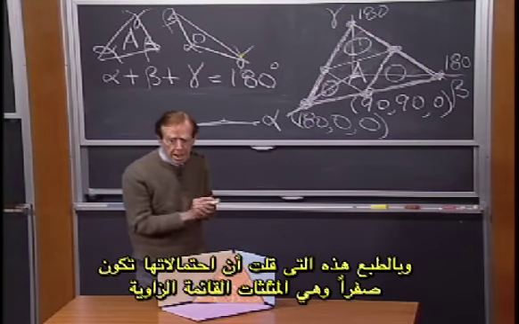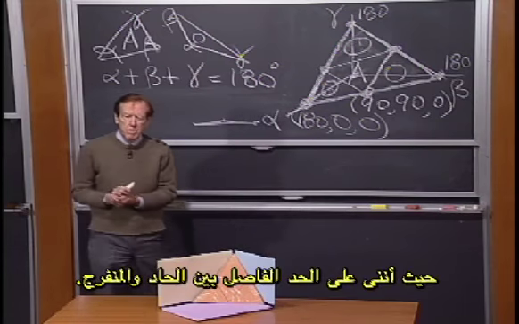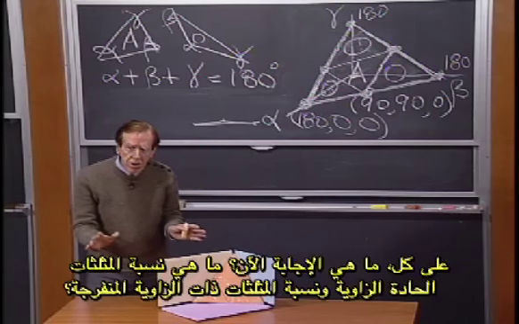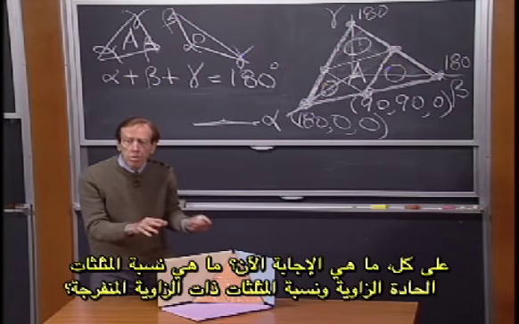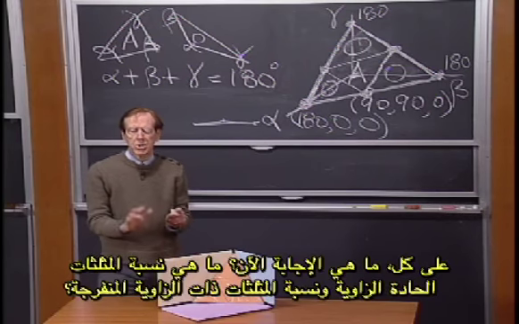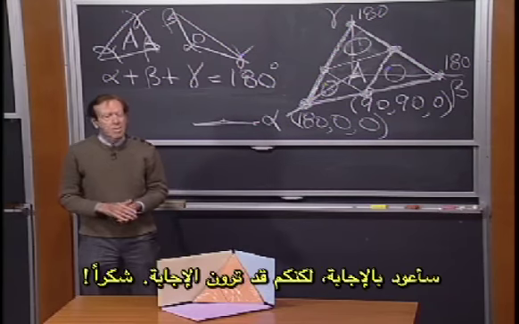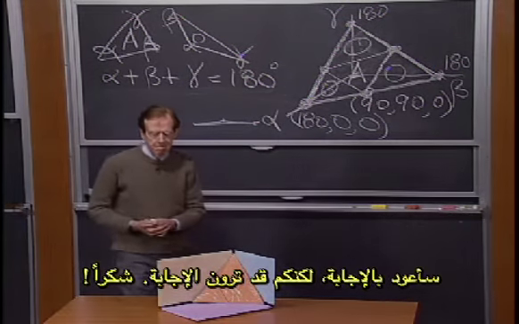Those are the right triangles, where I'm just on the edge between acute and obtuse. Anyway, what's the answer now? What fraction of triangles are acute, and what fraction of triangles are obtuse? I'll come back with the answer, but you can see the answer. Thanks.